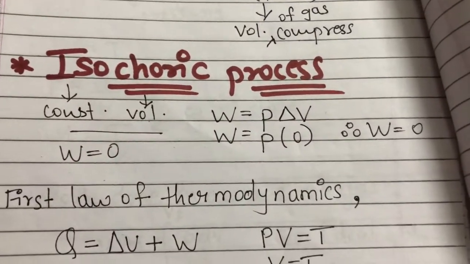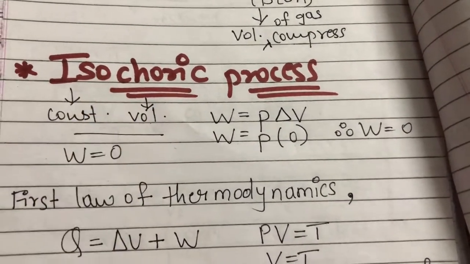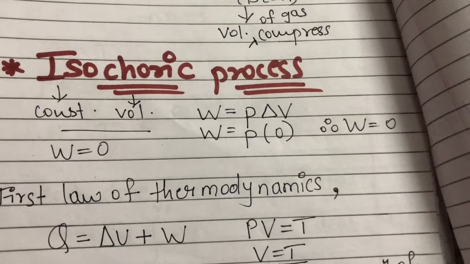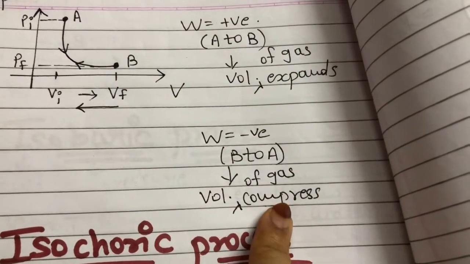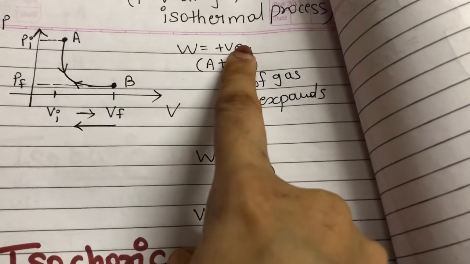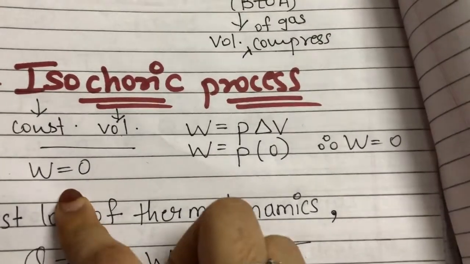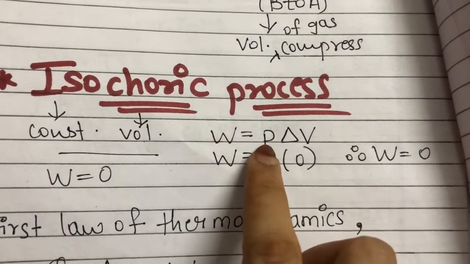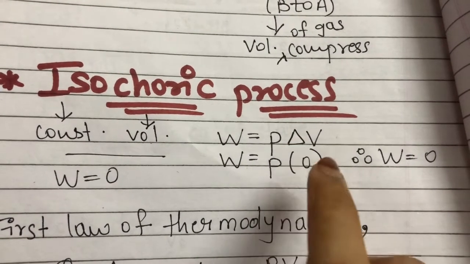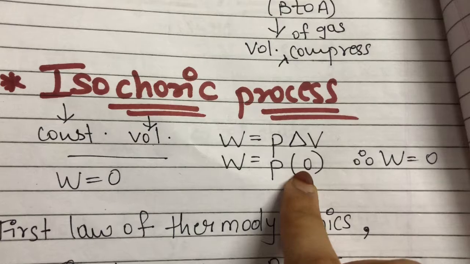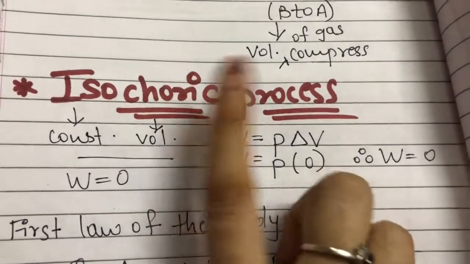Next is isochoric process. Iso means constant, choric means volume. Throughout the process, volume is going to be constant. If the volume of gas neither expands nor compresses, work done is neither positive nor negative, it is zero. Let's see it with the equation. Work done is pressure into the change in volume. Here there is no change in volume because the volume is constant, so I have written 0 in place of change in volume. So W is equal to P into 0, which gives 0. Therefore work done is 0 in isochoric process.